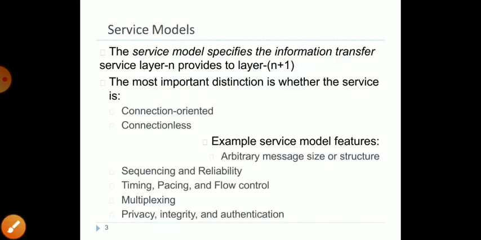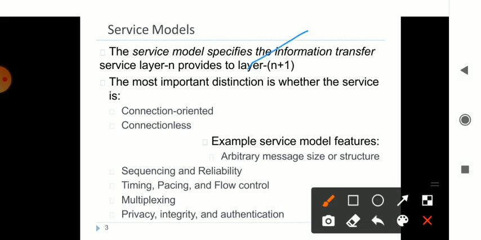In the peer-to-peer protocol, you have learned those aspects of connecting. Now we will be learning about the service models. Service models have the service layers which help in giving service from one layer to another layer. The nth layer gives service to the n plus 1 layer. That n plus 1 layer gives service to the next layer, n plus 2, n plus 3, and so on, each giving service from one layer to another layer.